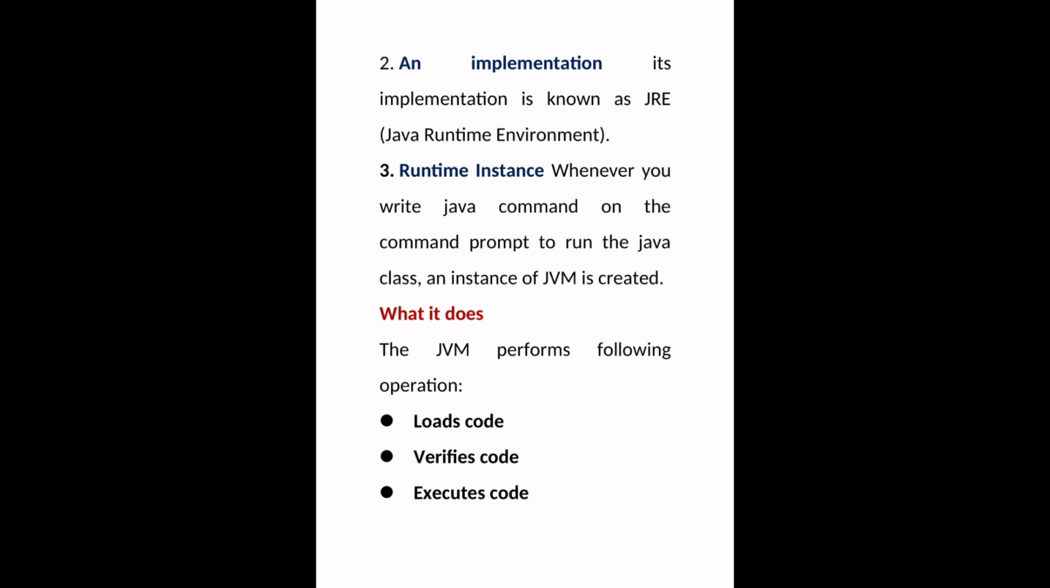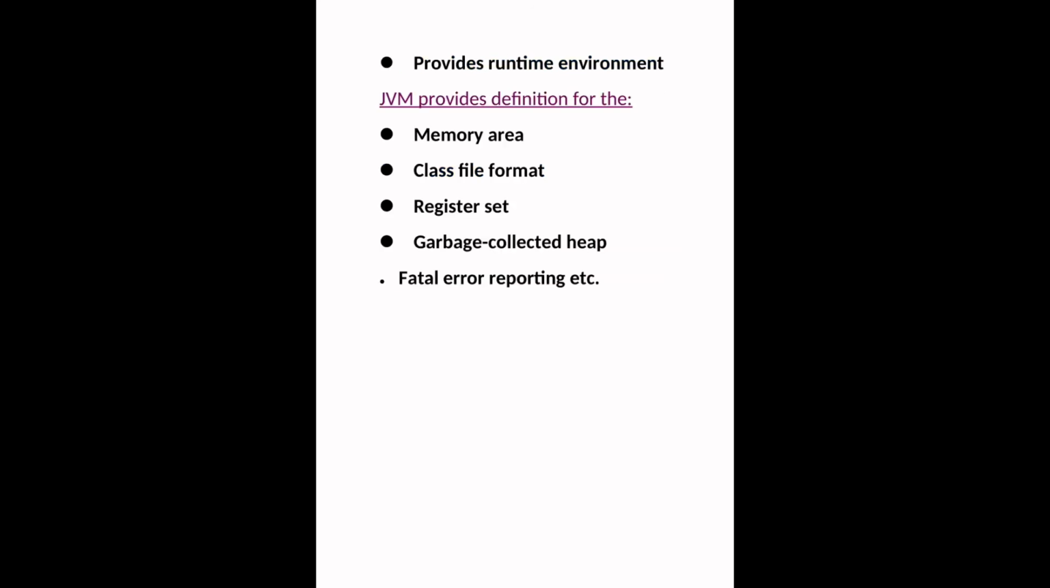The JVM performs the following operations. First, loads code. Next, verifies code. Next, executes code. Next, provides runtime environment. JVM provides definitions for the memory area, class file format, register set, garbage collected heap, fatal error reporting, etc. We can discuss more detail about these points later.